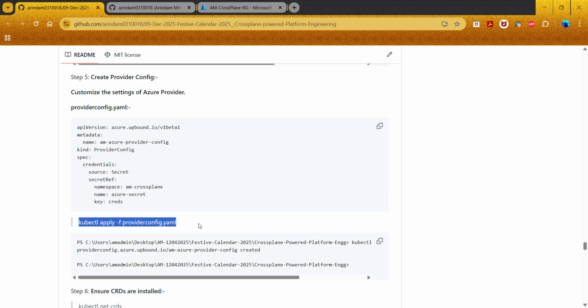But it might be that in the production network, your Crossplane is in a completely different subscription, right? And then from there, you have to deploy all the resources you want into multiple other subscriptions. So it's very important that you understand how everything is working and how everything is coming together.